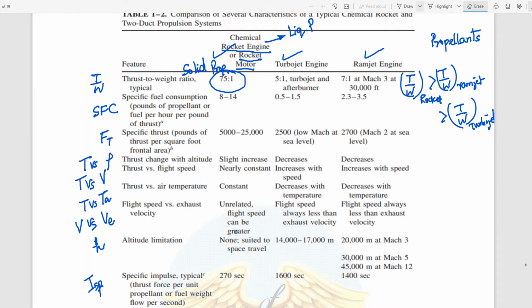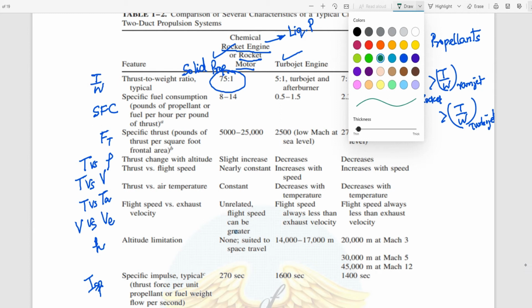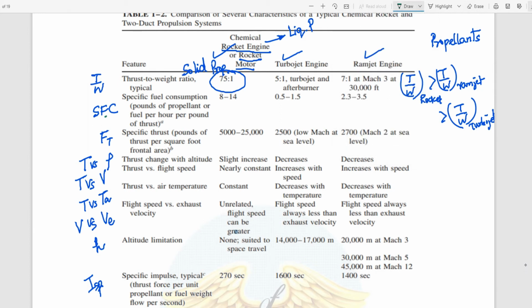Next, we will see the SFC. Now see the SFC, what is the unit? The unit you can see, but look at the values. Can I say again that SFC for a rocket is greater than SFC for a ramjet, greater than SFC for a turbojet? Right? Yes, ma'am.